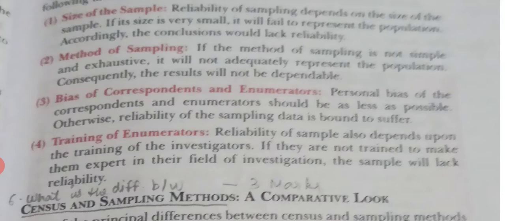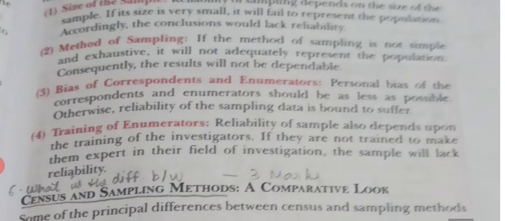Next is training of enumerators. Training of enumerators is very important. The enumerator should be properly trained in the selection of sample to get the information and to draw the right conclusion.